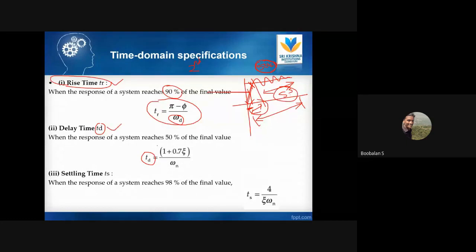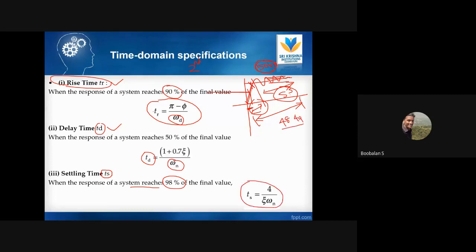Delay time is 1 plus 0.7 epsilon by natural frequency, right? So this is my simple formula for the delay time calculation. And then settling time: once I have reached 50 km and the meter is steady, this is called steady state, right? How much time does it take for the system to reach about 98% of its final value? If 50 km is the target, how much time does it take to reach 48 or 49 km/h? That's my settling time calculation.